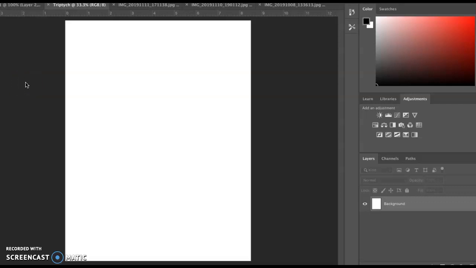Yesterday you guys were working on creating a triptych layout, and we were having some issues actually getting some of the images to paste. So I'm going to go through and create the layout really quickly, and then I'm going to show you what I found that I think will solve the issue of the images not pasting.